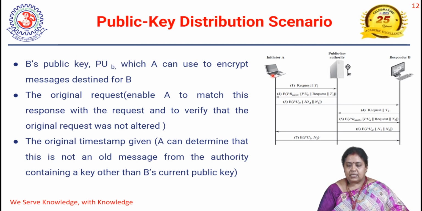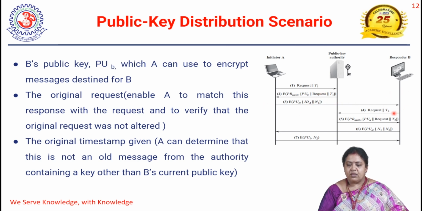Now we see what happens in the third step. Now A has learned the public key of B. By using the public key of B, it is going to encrypt the identity of A. It is going to send its identity and also a nonce, which is also used like a timestamp, and this message is encrypted by using the public key of B. This message will be sent directly to B. Now how can the message be opened? By using the private key only.